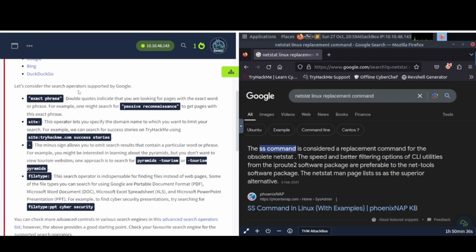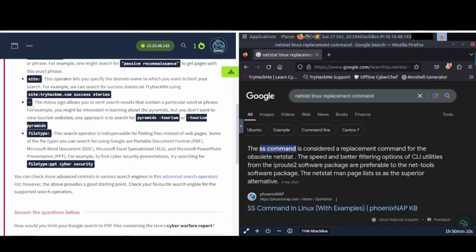Let's consider the search operators supported by Google. Exact phrase: double quotes indicate that you are looking for pages with the exact word or phrase. For example, one might search for "passive reconnaissance" to get pages with this exact phrase. Site, then colon: this operator lets you specify the domain name to which you want to limit your search. For example, we can search for success stories on TryHackMe using site:tryhackme.com success stories.